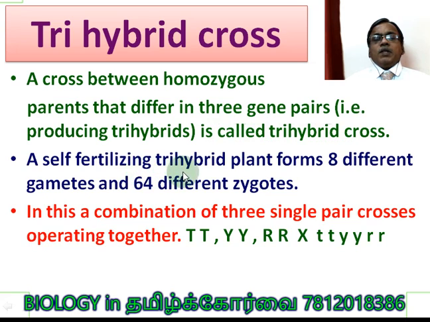A self-fertilizing trihybrid plant forms 8 different gametes. Very easily we are able to understand how many gametes are produced by the F1 plants of a Trihybrid cross.